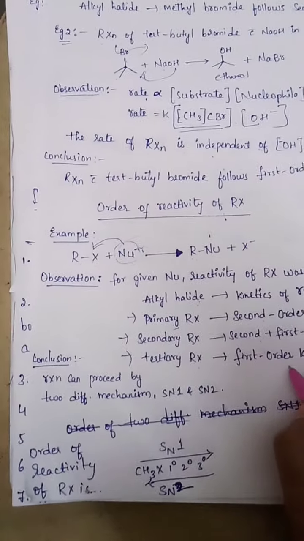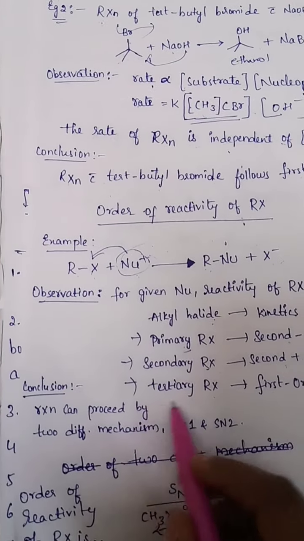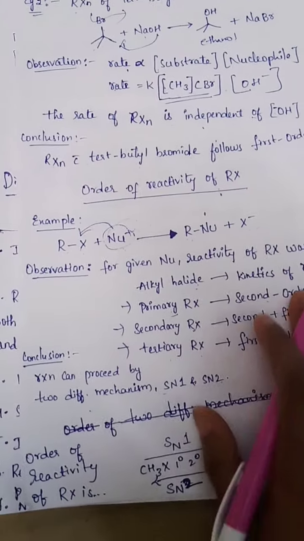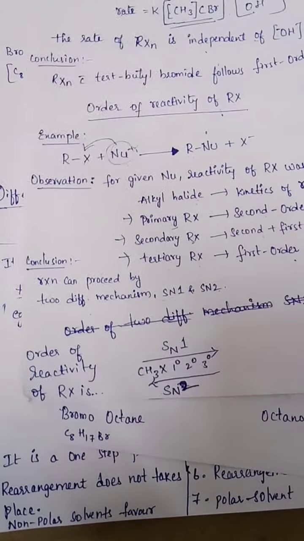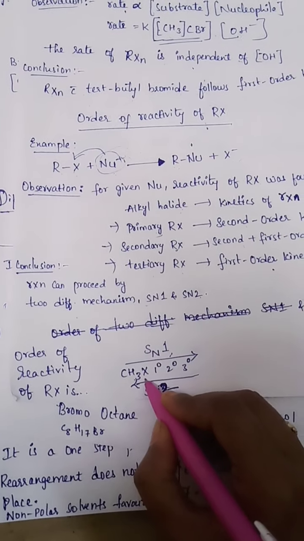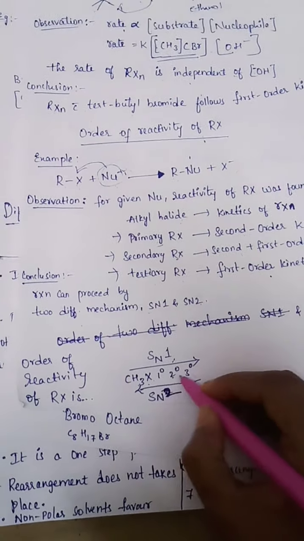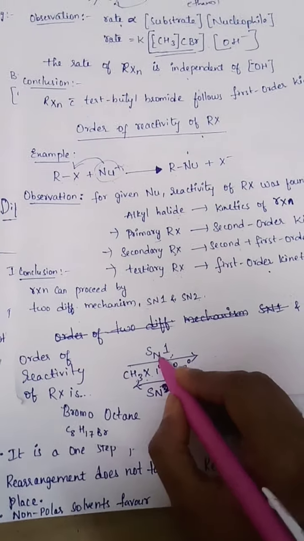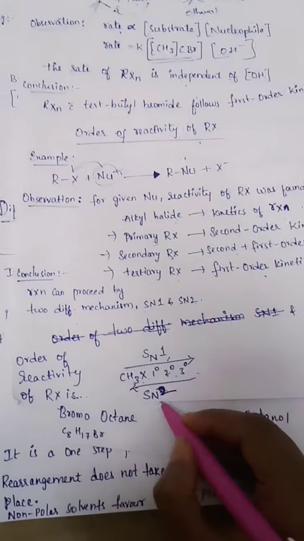Conclusion: the reaction of RX can proceed by two different mechanisms, that is SN1 and SN2. So see the order of reactivity of RX here: CH3 halide, primary, secondary, tertiary. If it goes in one direction, the reaction is SN1. If it goes in the other direction, the reaction is SN2.